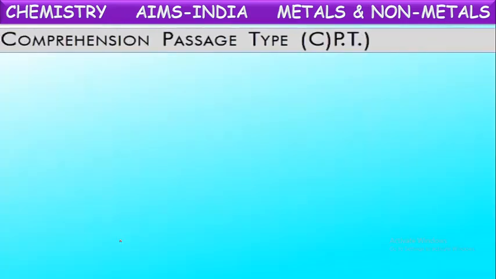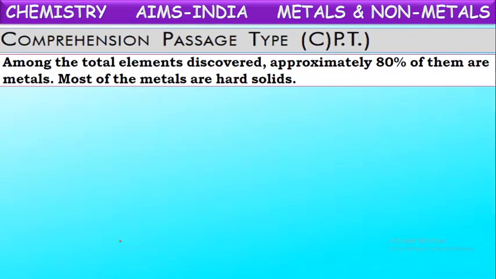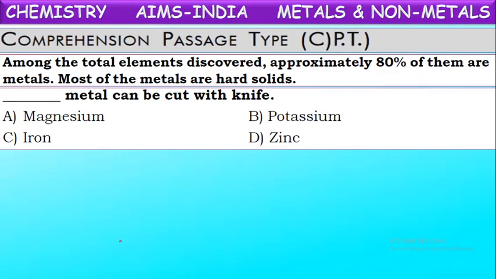Okay, next. Comparison passage. See the passage once. Among the total elements discovered, approximately 80% of them are metals. Most of the metals are hard solids. Now let us see questions related to this passage. Dash metal can be cut with a knife. Yes, mostly all the metals are hard solids, and only one liquid metal is there, that is mercury. But there are some more metals which are solids but not so hard. They are soft and can even be cut with a knife.